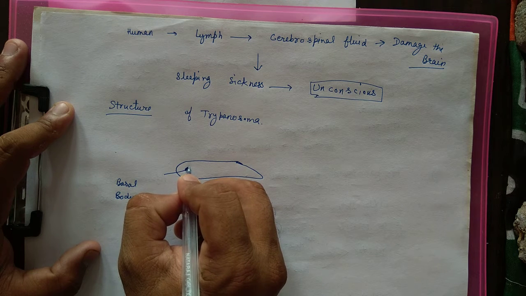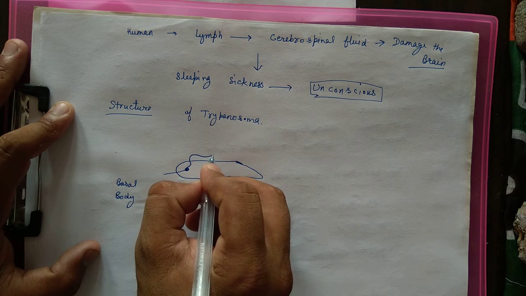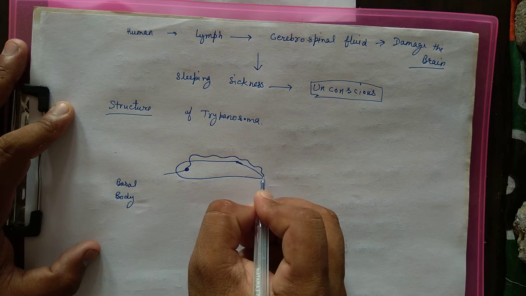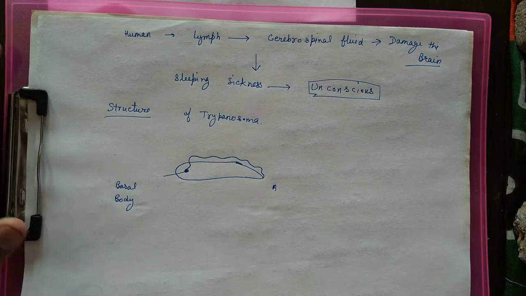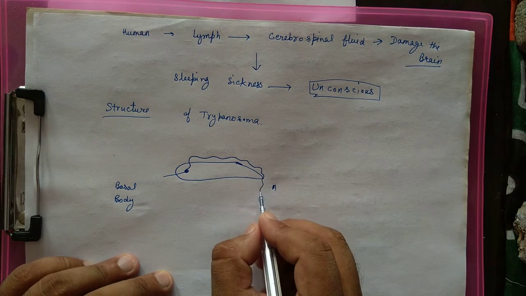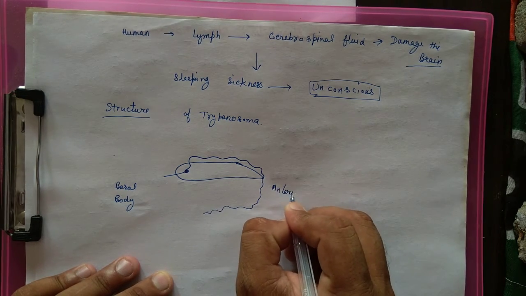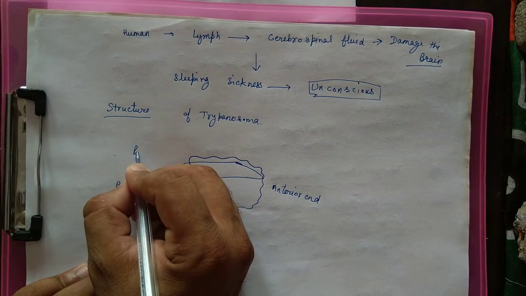It goes inside the cell structure, penetrates the membrane and lies along the whole length till the anterior end and becomes free. This is anterior end and this is posterior end.